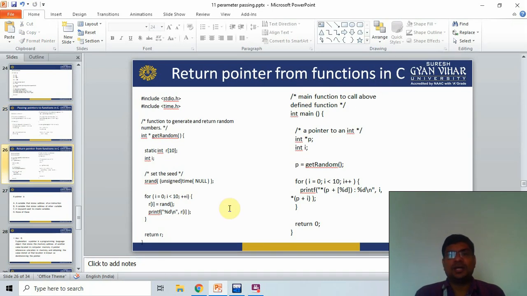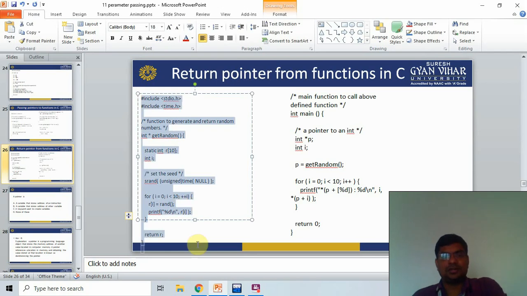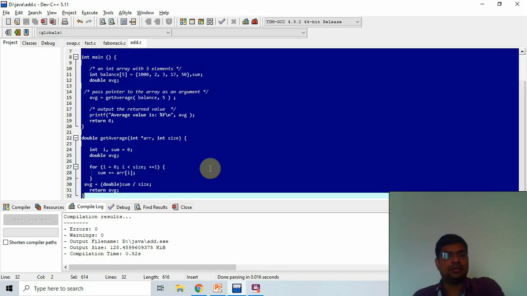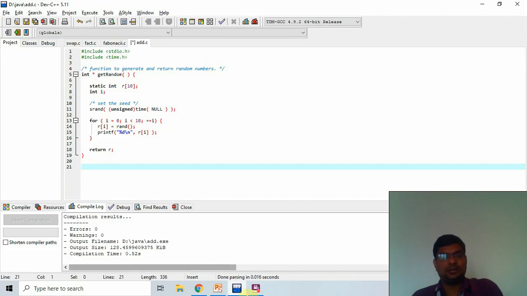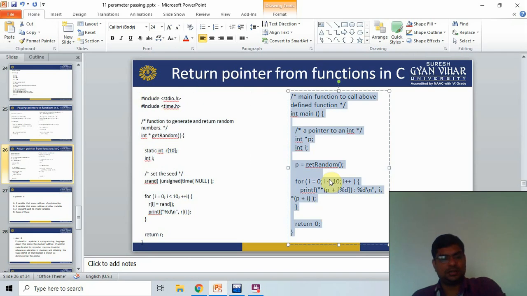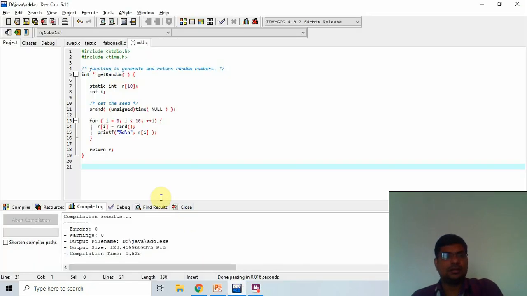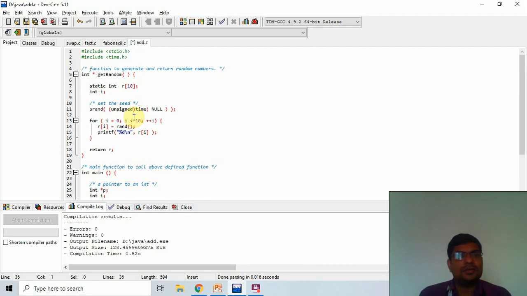For that I copy the code, Control A, Control C, and Control V. Next I code the second code, Control A, Control C, and Control V. Now I check that this program is good.